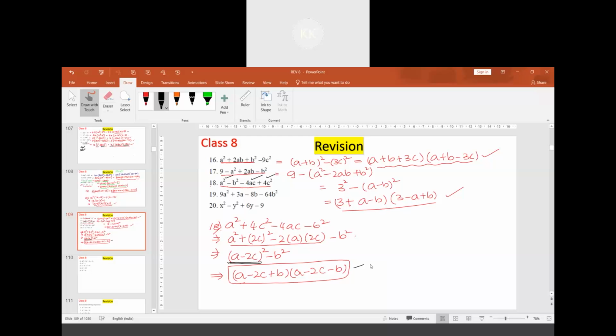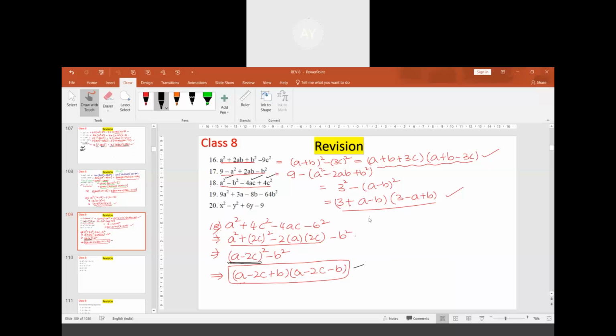9a square and 64b square are square terms, but we don't have the 2ab term. Sir, we can regroup. We can write 9a square as 3a whole square, and minus 8b whole square. Then we can regroup.